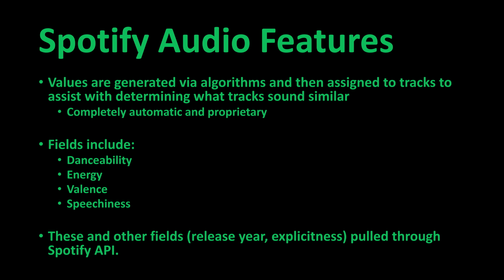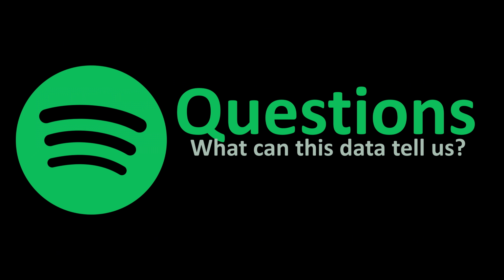values get generated. The fields these values get generated for include categories such as danceability, which is how easy it is to dance to a song, energy, which is whether or not a song is high energy or low energy, valence, which is whether or not a song is positive and happy or negative and sad, and speechiness, which is how much spoken word is in a track. Rap songs get grouped into this last category. And these and other fields, such as release year and explicitness, can all get pulled through the Spotify API.